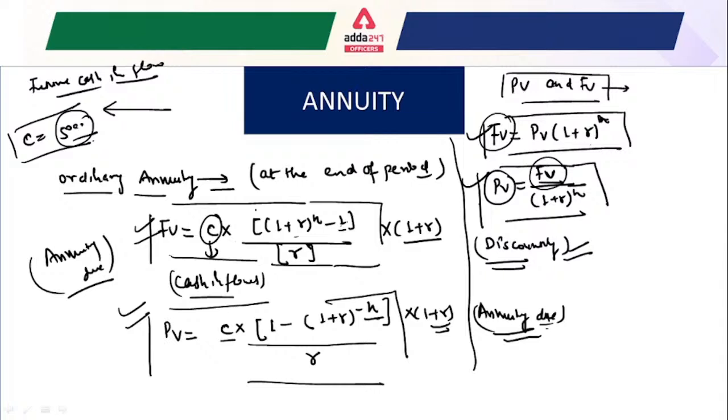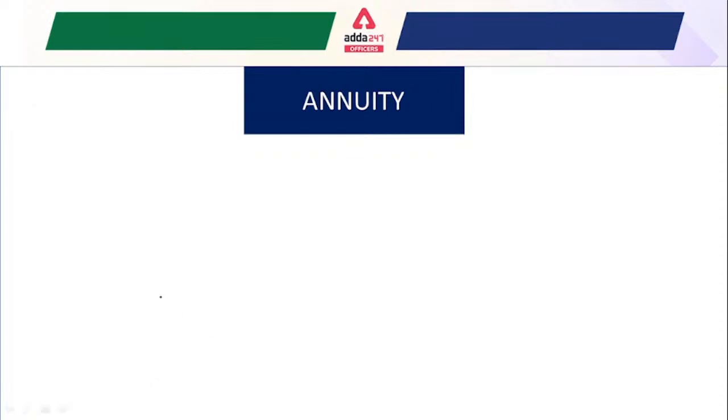Okay, understandable for everyone. So how can we solve these kinds of questions in the examination? We only have to memorize one formula here. Look, in this particular chapter, you have to understand that the present value is equal to the future value divided by (1 + r) to the power n. This is very important from the exam point of view.